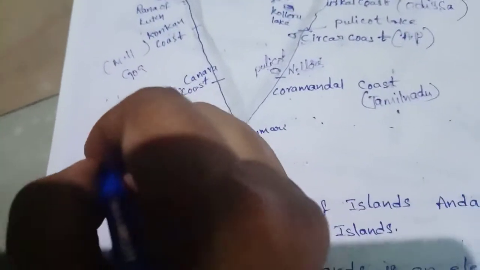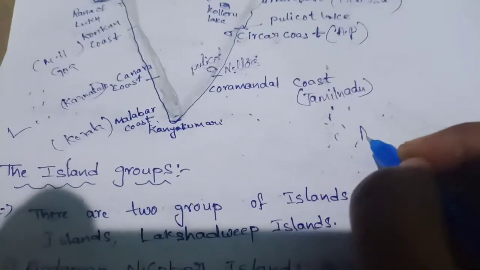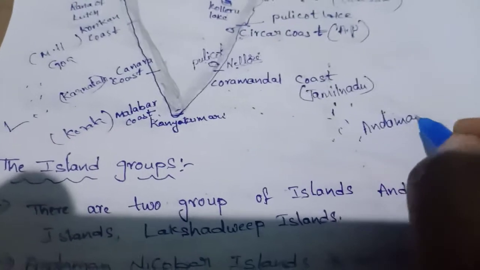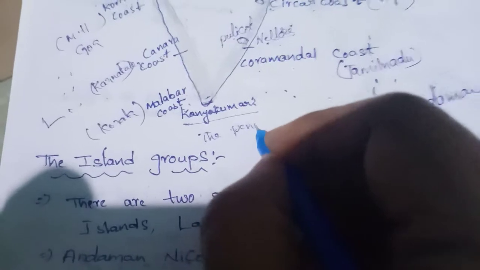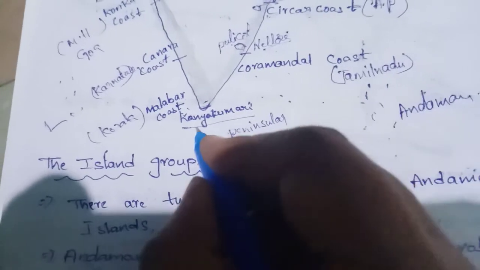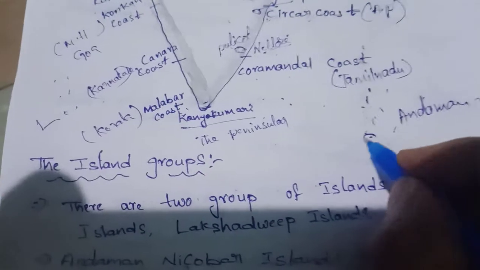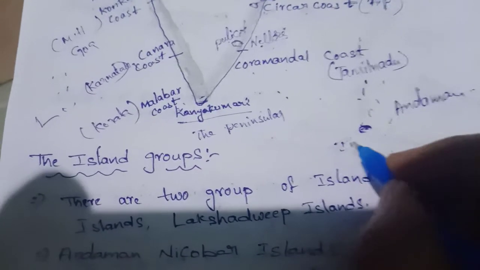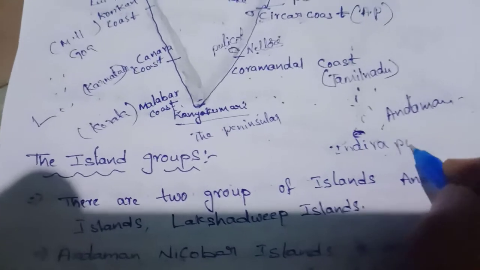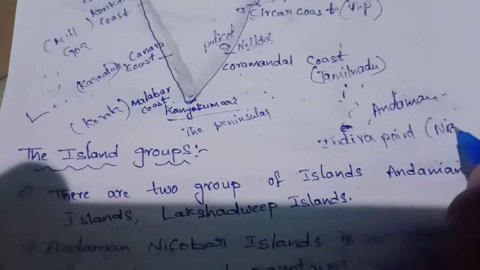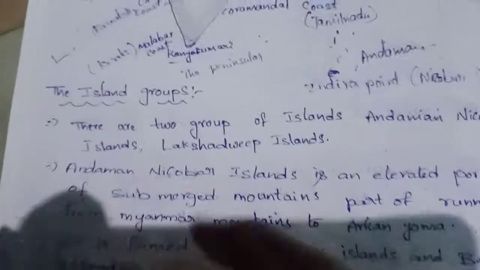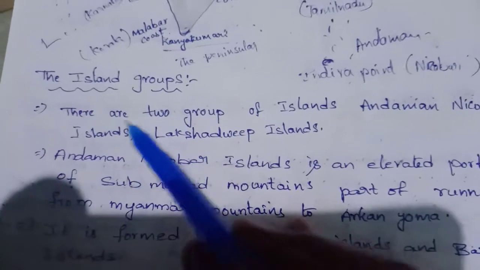Next, the largest group of islands. Here are the Lakshadweep Islands and here the Andaman Nicobar Islands. Already we studied Kanyakumari, the southernmost point of the peninsular plateau. The southernmost tip of India is Indira Point. Indira Point is located in Andaman Nicobar, especially the Nicobar Islands. Observe here, note down this matter, very important for your examination.